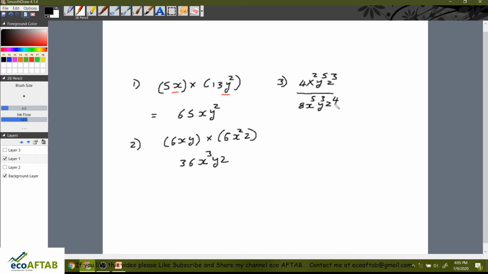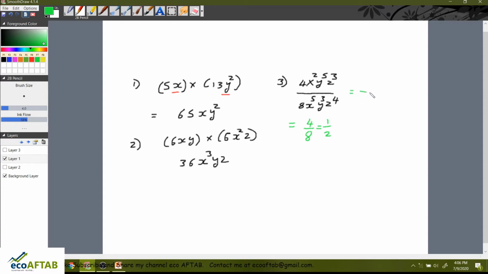So here we are seeing there are different monomials which can be divided by each other, and all these terms are not the same. So how is it possible for us to divide this? I'll just change the color of the ink. Here friends, the first part is 4 divided by 8. 4 ones are 4, 4 twos are 8. So the first term that we got is 2 at the denominator.